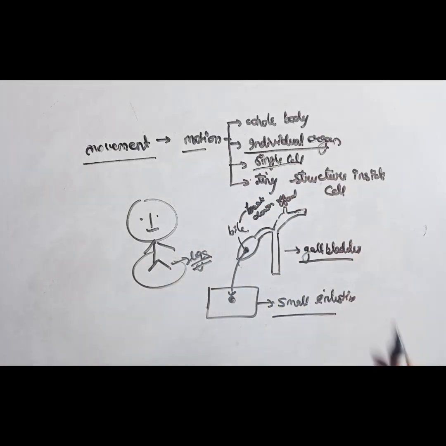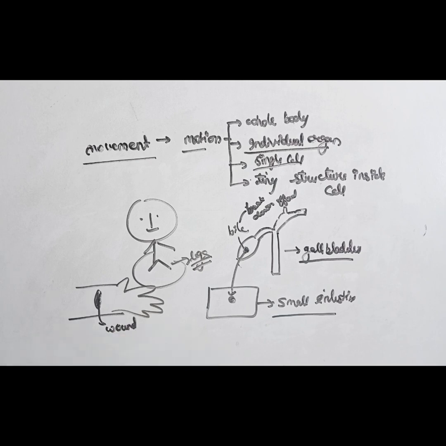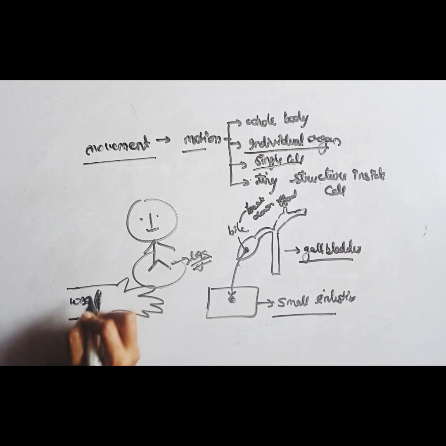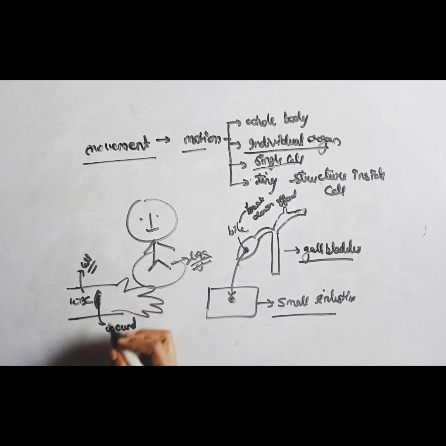What is the motion of the single cell? Okay, if a wound or bruise is present on any part of your body, then to clean and repair the wound, WBC cells come. WBC cells are single cells, and they move from one area to another area where the wound or the bruises are present, to clean and repair the wound. So this is the movement of the WBC cell.